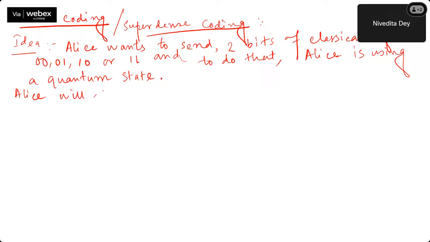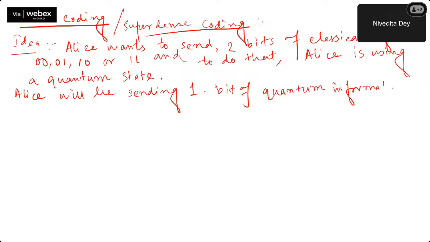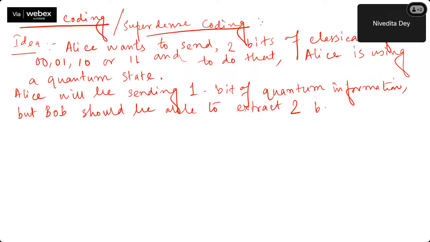So Alice will be sending 1 unit, or say 1 bit, of quantum information through the quantum state, but Bob should be able to extract two bits of classical information.